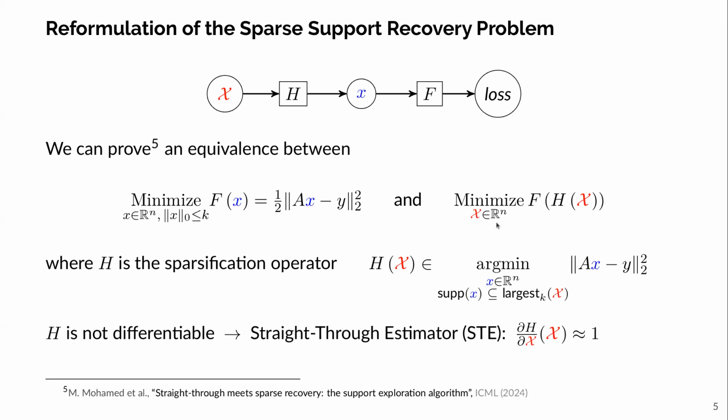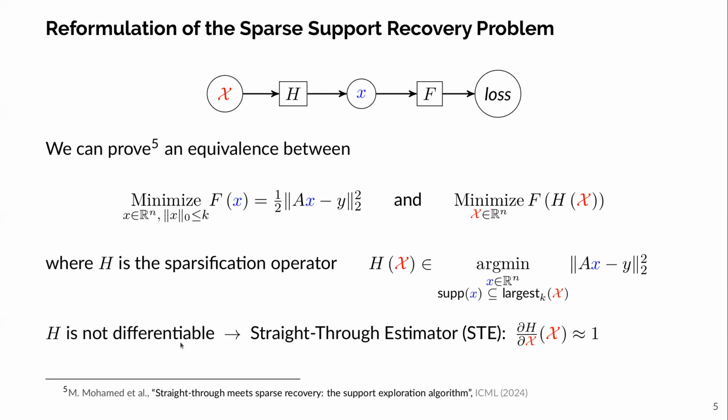Here, instead of optimizing over the space of k-sparse vectors, that is, the set of vectors with at most k non-zero entries, we optimize over the space of all vectors, and we use the sparsification operator h to project the full vector into the space of interesting k-sparse vectors before computing the loss f we want to minimize. Since the sparsification operator is not differentiable, we cannot use the gradient descent algorithm directly.